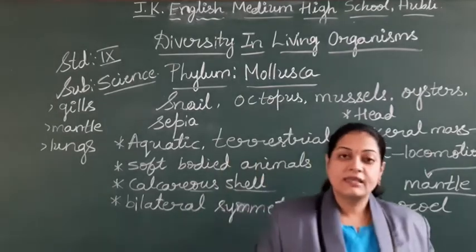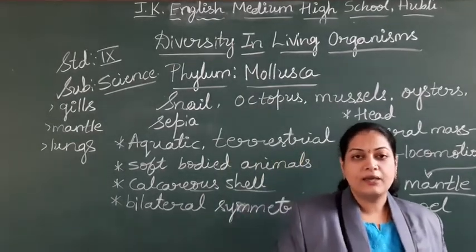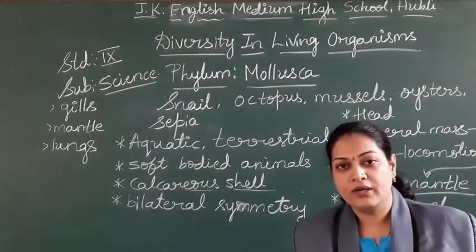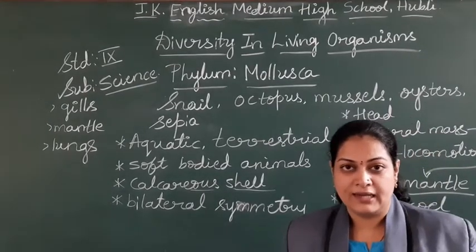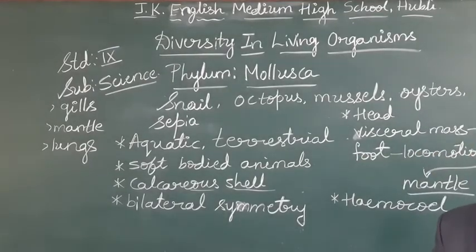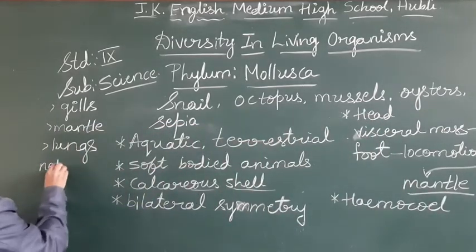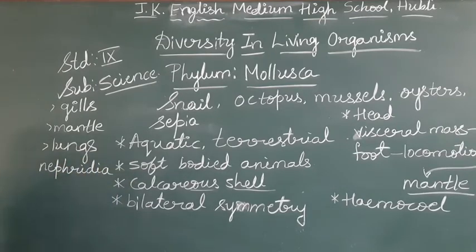Circulation. How does circulation take place? It is open type of circulation. You don't find any particular blood vessels, arteries, or veins through which blood will flow. So it is called the open type of circulatory system. The next one, excretion. Excretion may be by nephridia or by kidneys.